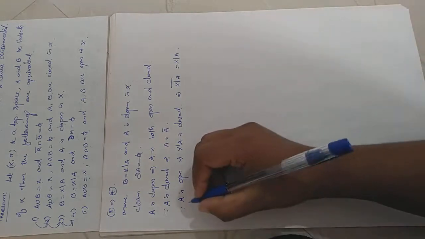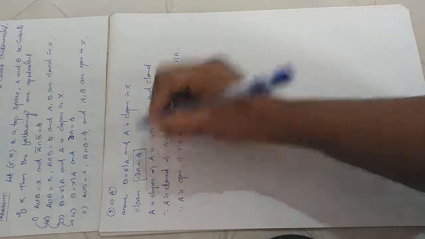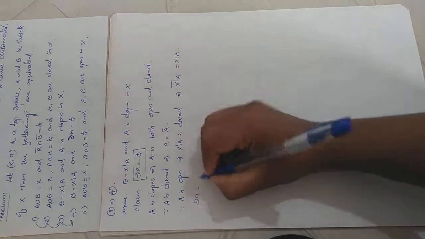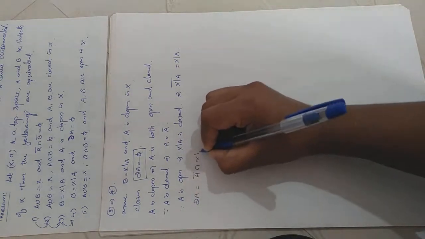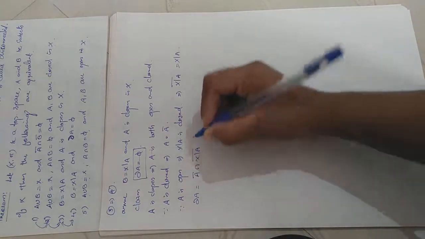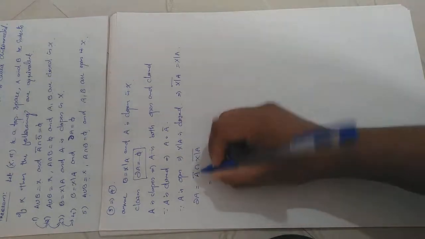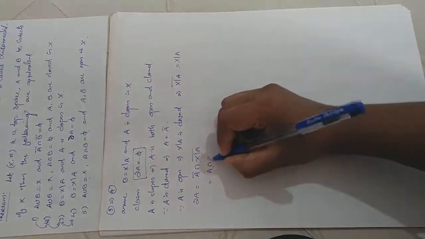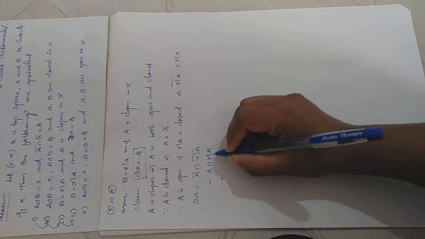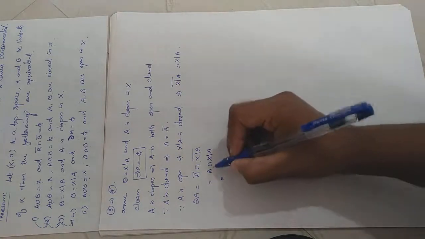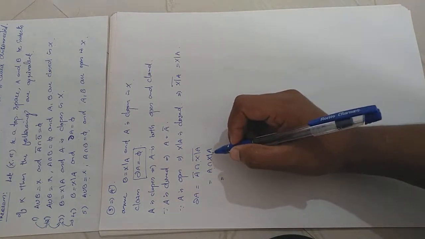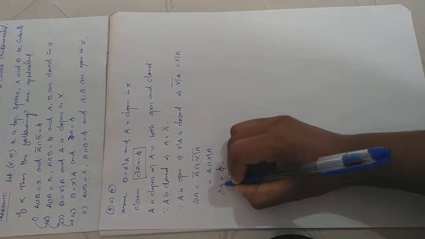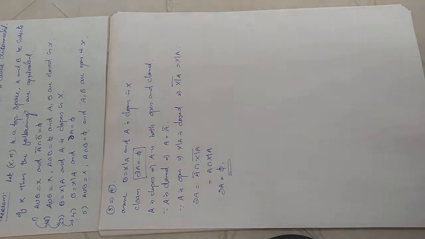Now we want to prove that boundary of A equal to empty. What is boundary of A? By definition, boundary of A equal to A closure intersection X minus A whole closure. So what is A closure? A closure is A. What is X minus A closure? That is X minus A. So A intersection X minus A, which means A intersection its complement. What is A intersection A complement? Which is always empty. So boundary of A will be equal to empty.